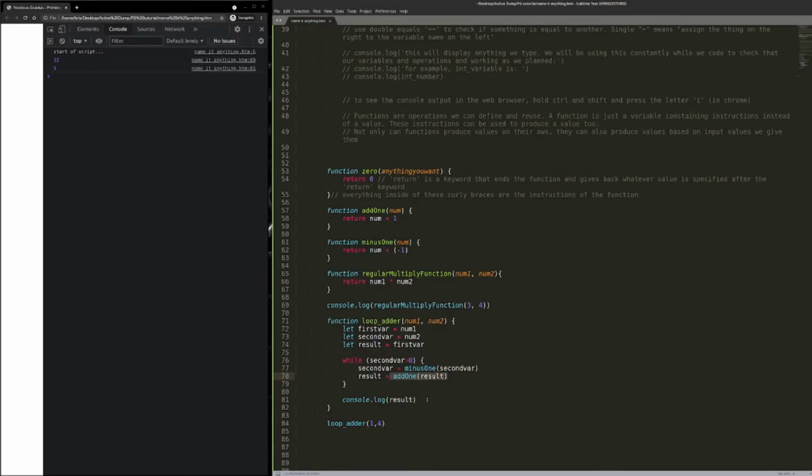And that's how we amount our result to 5, because we started off first var at 1, then we ran through this number 4 times because num2 was used as second var, and second var was used to see, is it true that this number is greater than 0, and then second var equals itself, but inside of a function that decrements, another way of saying incrementally decreasing. It decrements by 1 because we've defined this up here, -1 and add 1.